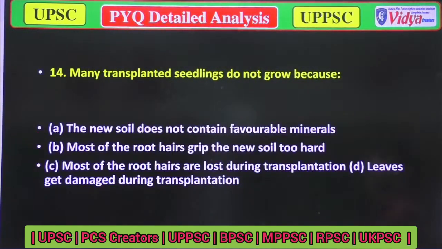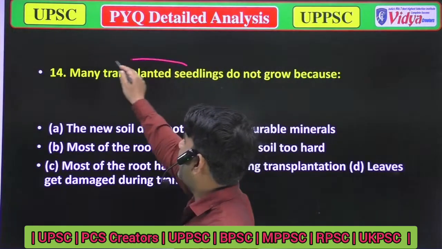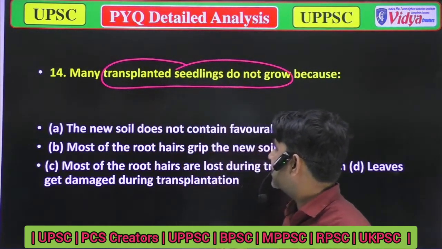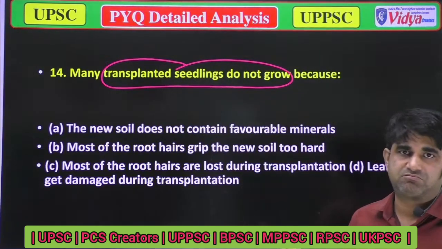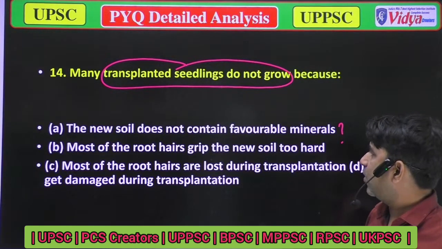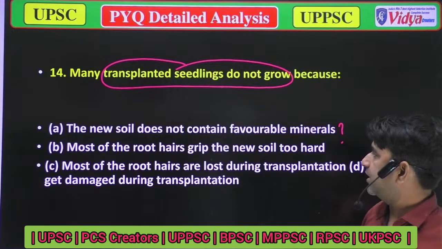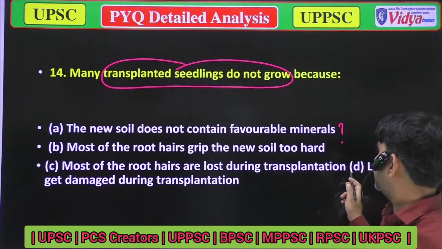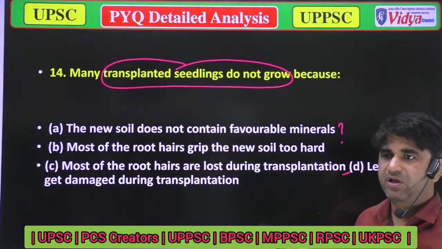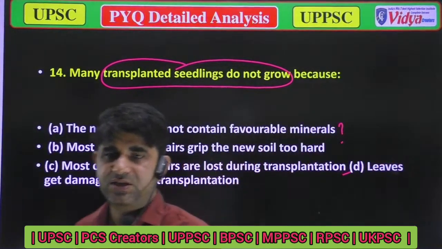Our next question is, many transplanted seedlings do not grow. Why do many transplanted seedlings not grow? Option A, the new soil does not contain favorable minerals. Option B, most of the root hairs drip off, new soil is too hard. Option C, most of the root hairs are lost during the transplantation. Option D, leaves get damaged during the transplantation. Now it's a simple question, and I think you can answer it. Please be attentive.